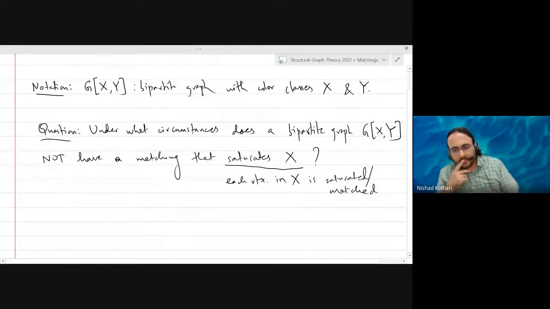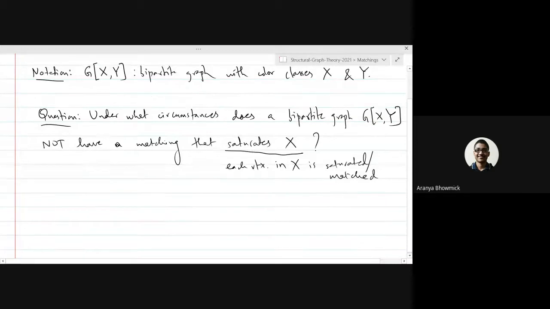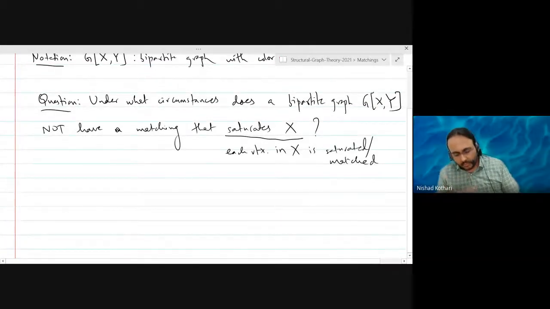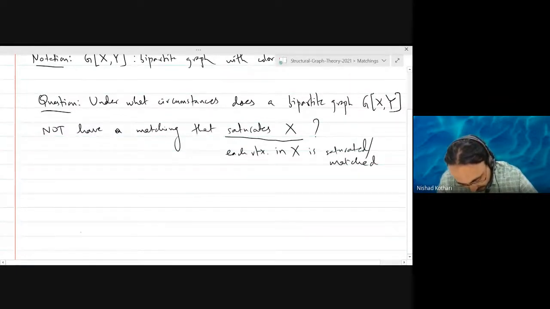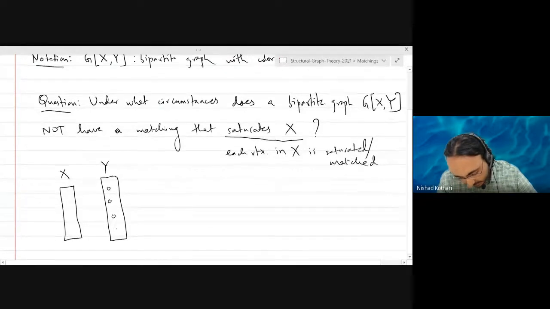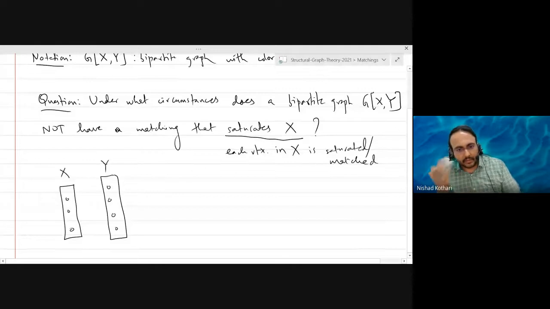It is assumed that |X| is less than or equal to |Y|. That's a good point. Clearly, if you want a matching that saturates X, then you need the number of vertices on the right hand side in my drawing to be at least as many as the number of vertices on the left hand side.